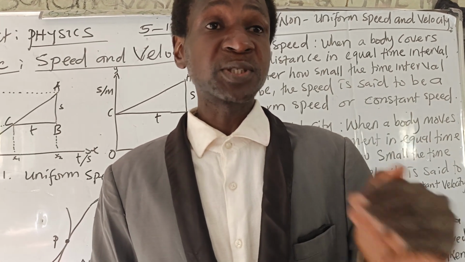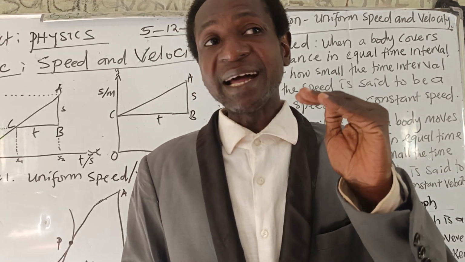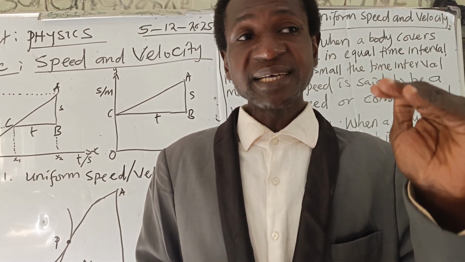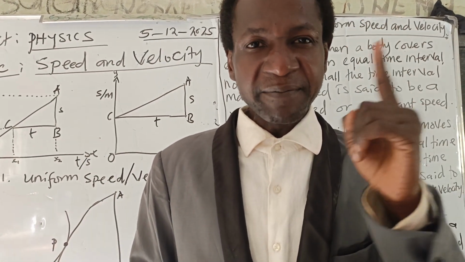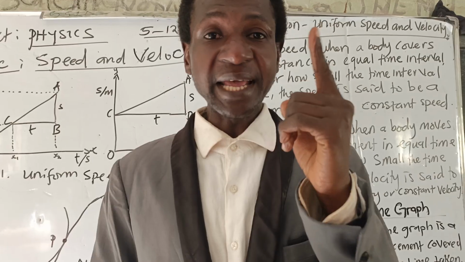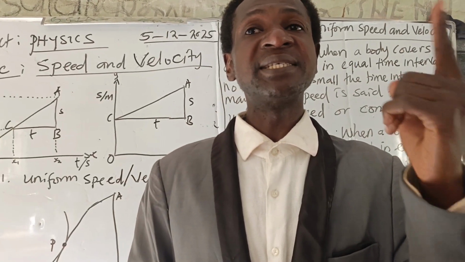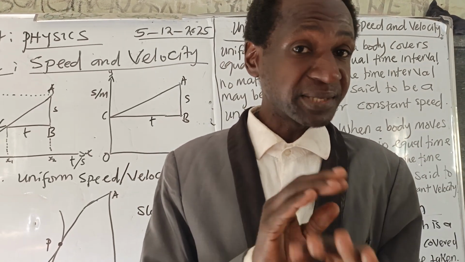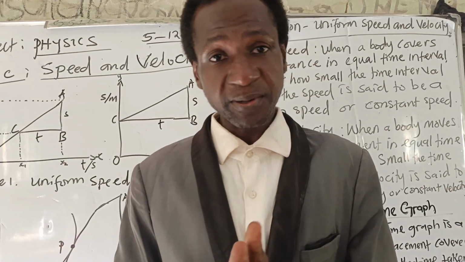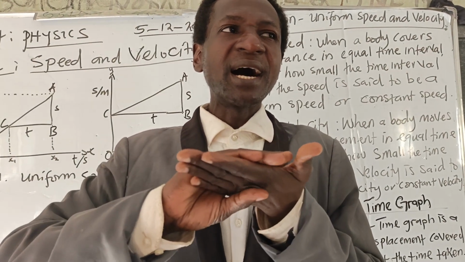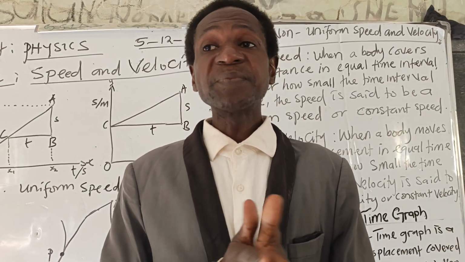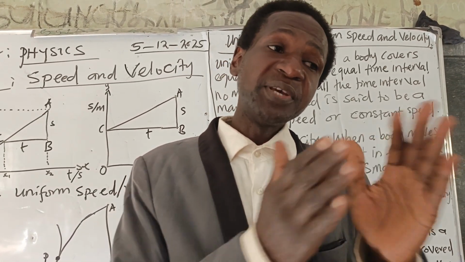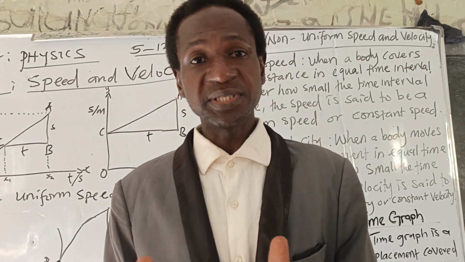The motorcyclist covers a distance of 5 meters in each and every second. That is the meaning. In each and every second, he covers a distance of 5 meters. That is the meaning of 5 meters per second. So that is the uniform velocity of the motorcyclist. So now, the definition of uniform speed and uniform velocity.